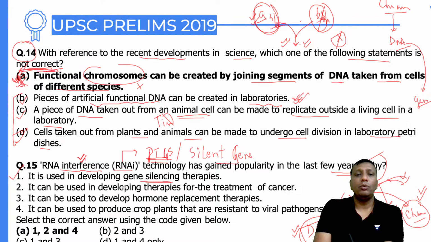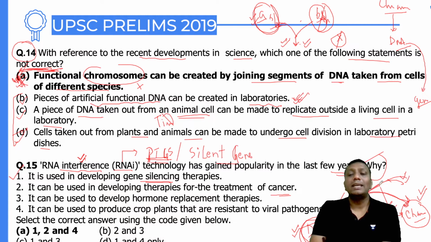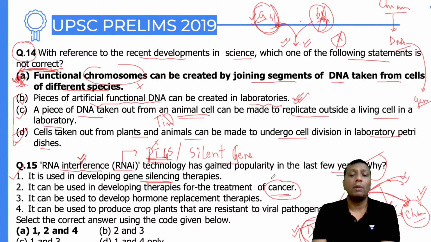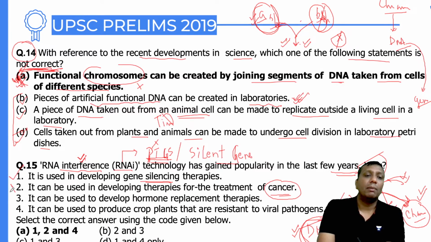Second one, guys: it can be used in developing therapies for the treatment of cancer. Definitely, guys. Suppose any DNA got mutations, and now the defective characteristics are going to form. How does the DNA synthesize the character? Through various mechanisms: replication, transcription, post-transcription, translation. So better you do one thing. When the DNA is going to synthesize any cancerous characteristics, at the post-transcription level you stop the mechanism, and again the genetic expression does not happen. Those genes or genetic expressions become abnormal in the case of cancer. Now the expression does not happen. So it is possible it can be used to develop treatment.